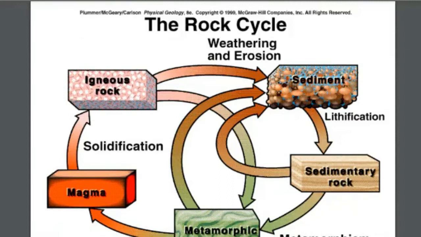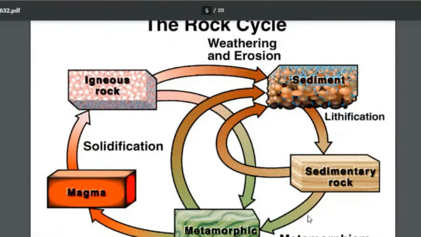Again, sedimentary rock and other rocks will change into metamorphic rock through the process called metamorphism. Again, this metamorphic rock will melt and become part of magma. Through this cycle, we can observe how the formation of different rocks happens. That is why this process of rock formation is called the rock cycle.